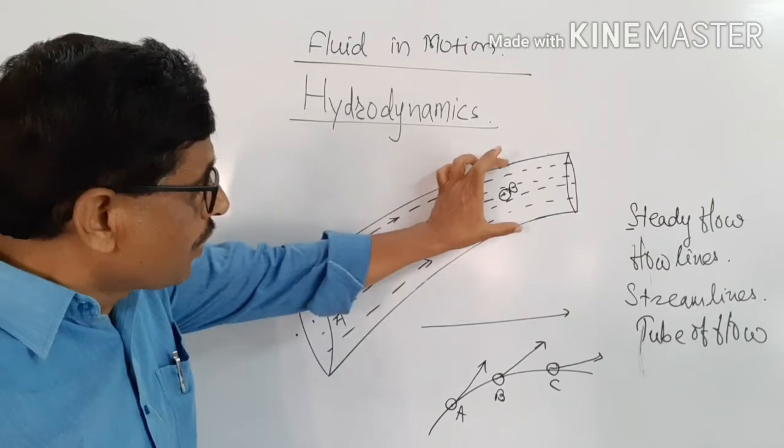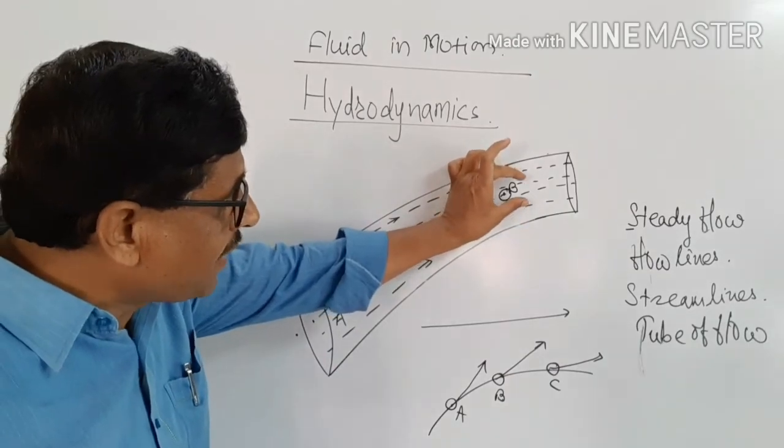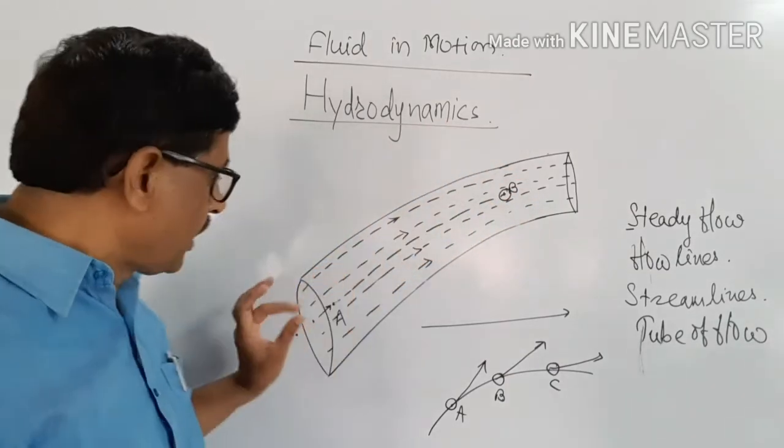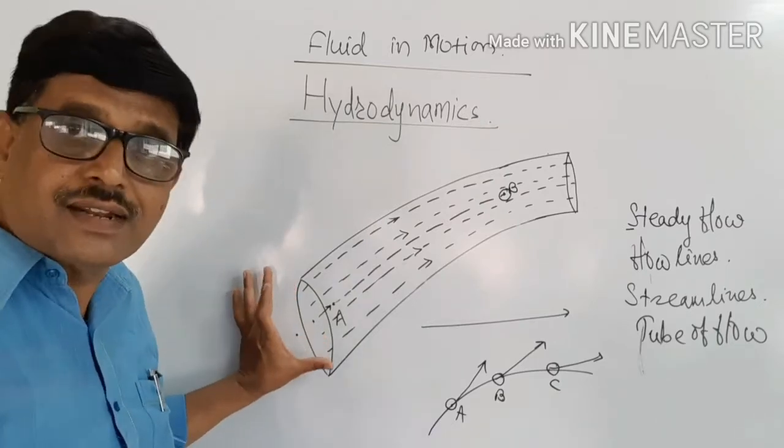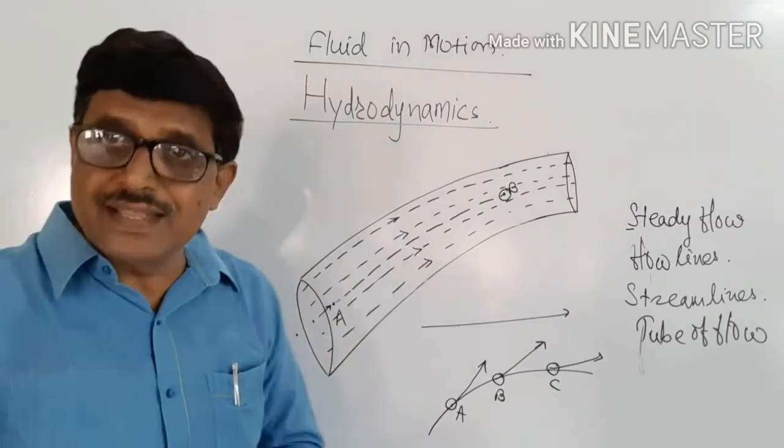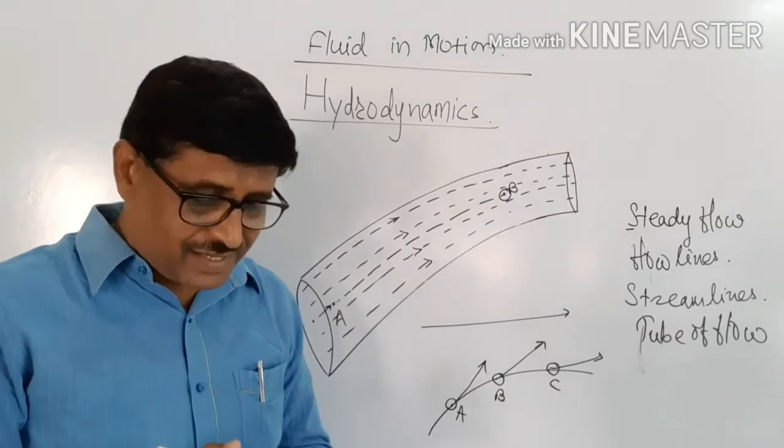In a region where streamlines are crowded, its velocity is more. In a region where streamlines are separated, the velocity is less. How it is so? That we will see later on.